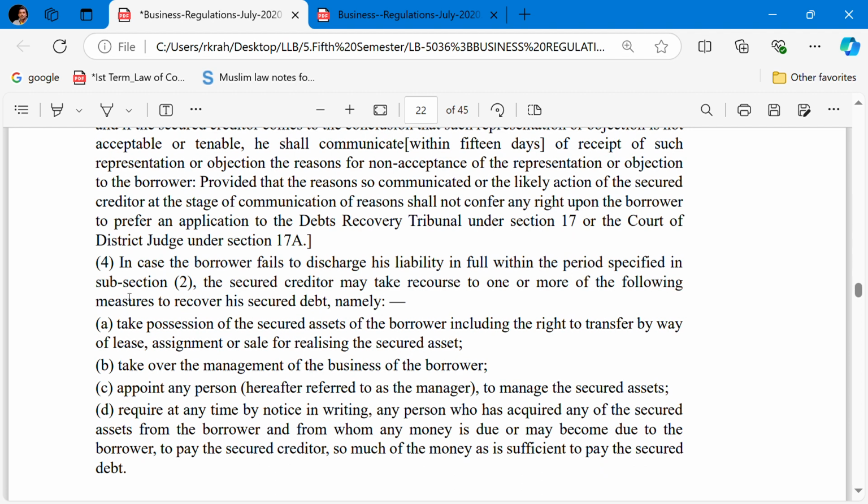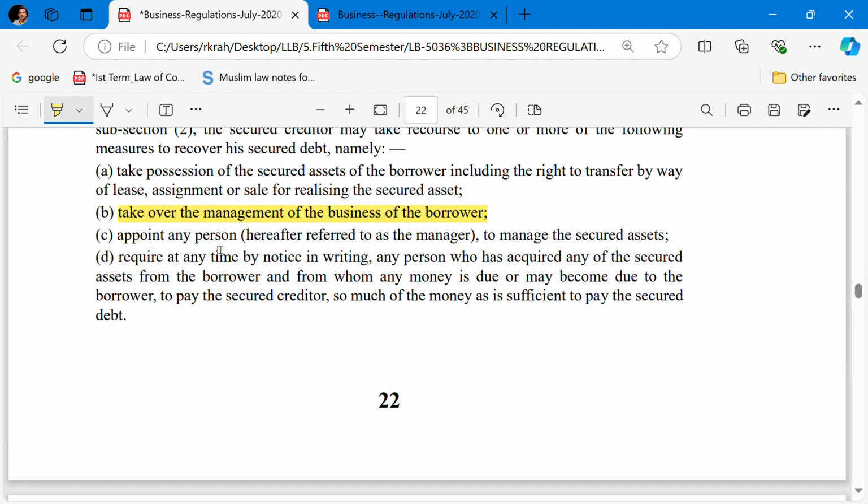First, take possession of the secured assets of the borrower, including the right to transfer by way of lease, assignment, or sale for realization of the secured assets. The second, take over the management of the business of the borrower. Third, appoint any person known as the manager to manage the secured assets. Fourth, require at any time by notice in writing any person who has acquired any of the secured assets from the borrower, and from whom any money is due or may become due to the borrower, to pay the secured creditor.